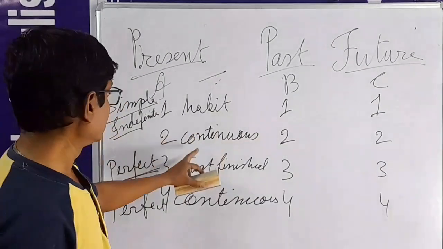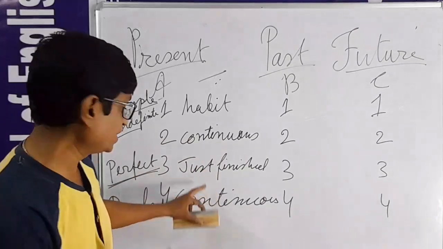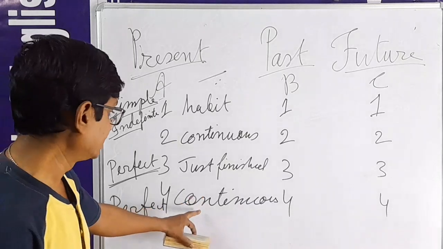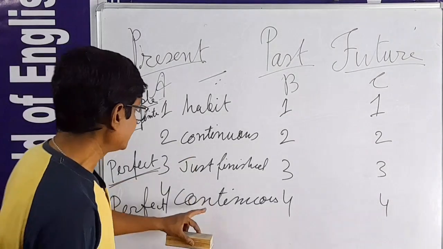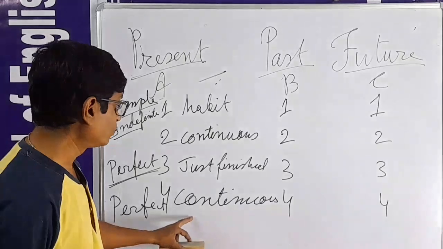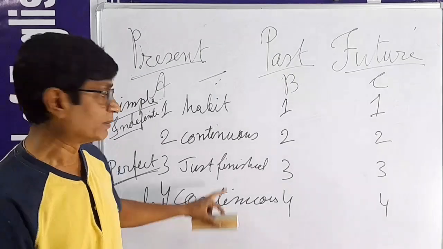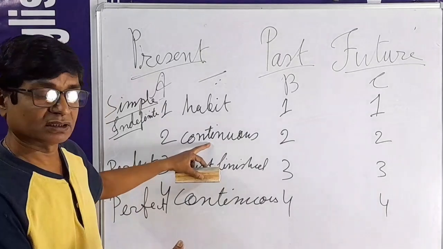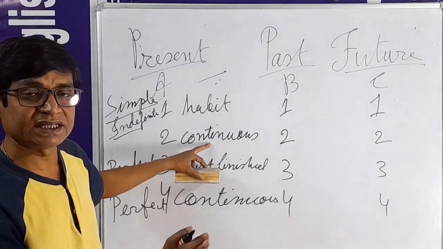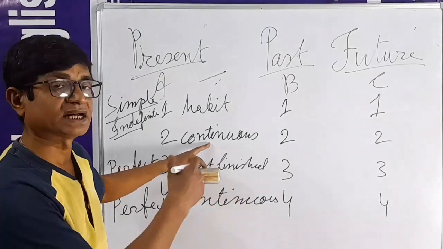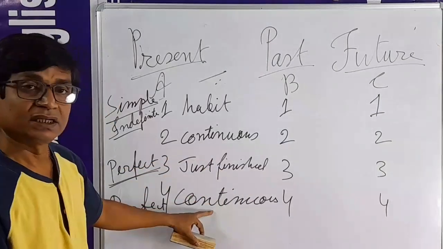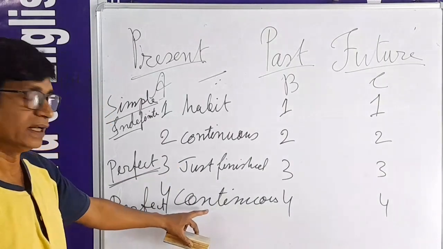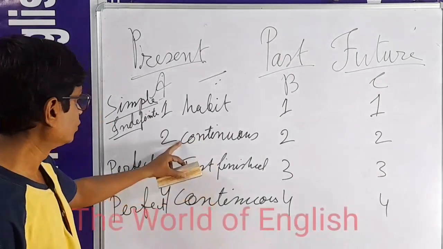Habit, continuity, just finished, and continuous. But the perfect continuous tense started before and is still going on. In the actions here, there will not be anything mentioned about when the action started before, but here it is started before, and it will be mentioned.